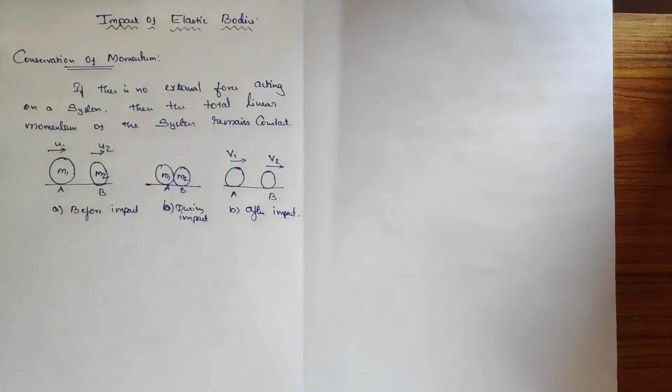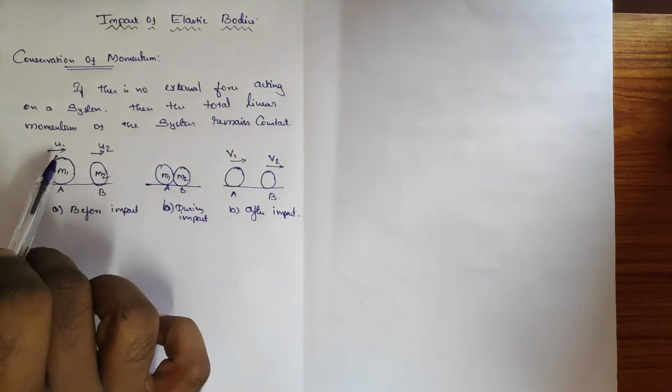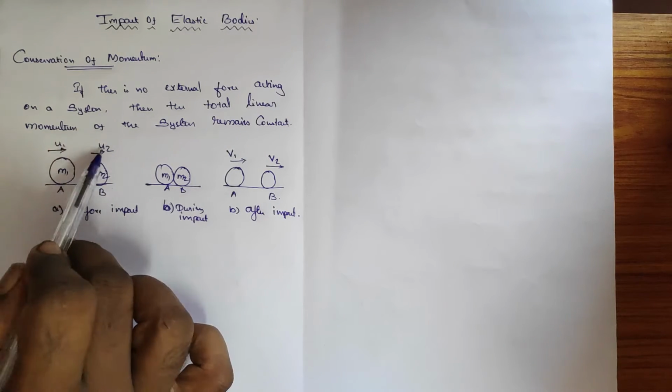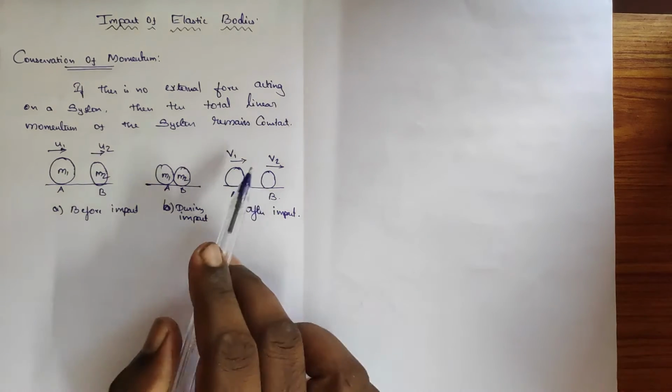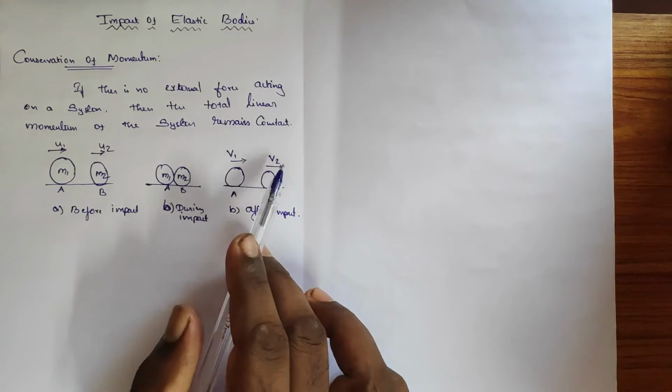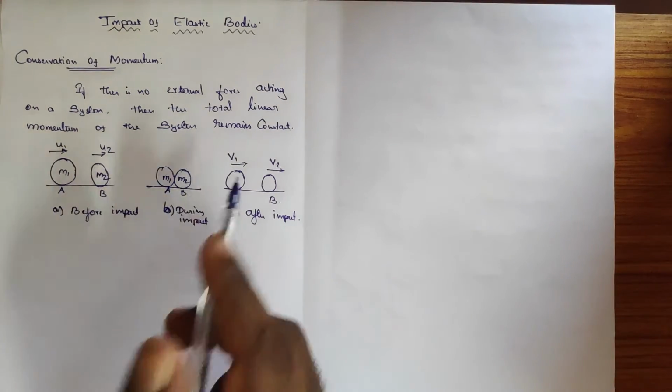So I have considered two balls, and before impact I have shown them with the velocities u1 and u2, which are the initial velocities, and they impact each other, and because of the impact they move with the velocities v1 and v2. The velocity changes and it is moving with another velocity.